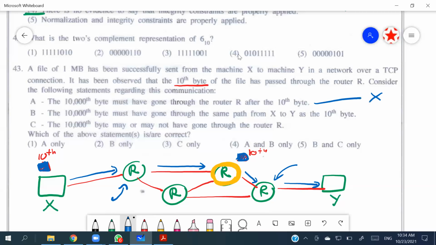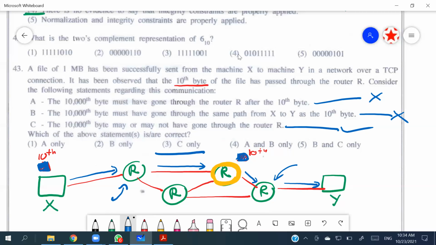The 10,000 byte must have gone through the same path from X to Y. Again, we can't guarantee they are going on the same path. They may have different paths to come to the destination. So this cannot be. The 10,000 byte may or may not have gone through the router. It is the only one that we can consider as a correct answer. So it should be the third one. Right, so the 43rd question is going to have the third as the correct answer.